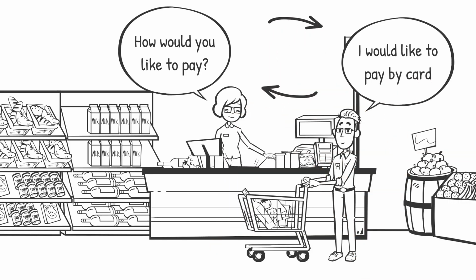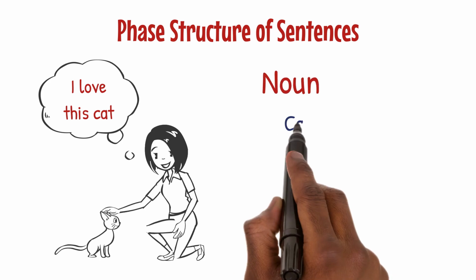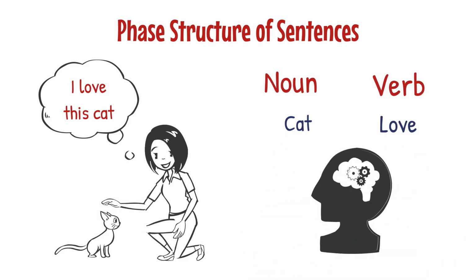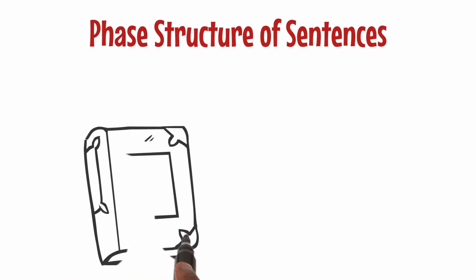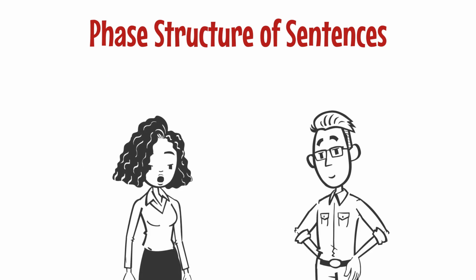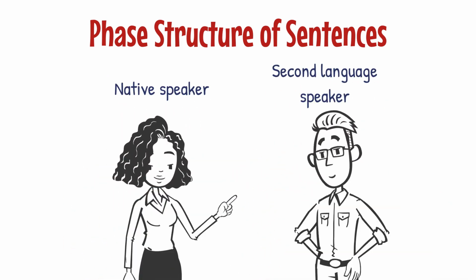Understanding the phrase structure of sentences, which breaks sentences into noun and verb phrases, helps in parsing and comprehending language. This analysis clarifies sentence grammar and meaning, important for both native and second language speakers to communicate effectively.